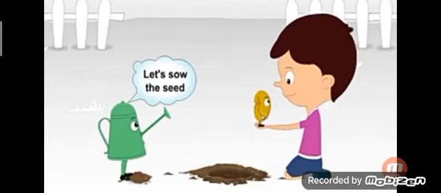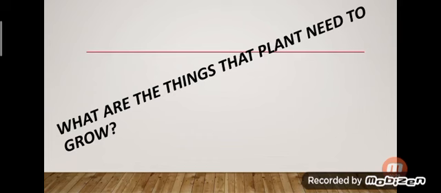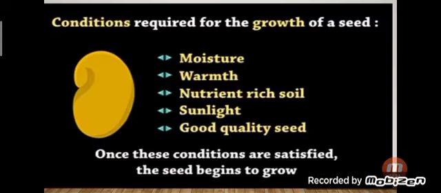Then what are the things that a plant needs to grow? Moisture, warmth, nutrient-rich soil, sunlight, and good quality seeds. Once these conditions are satisfied, the seed begins to grow.